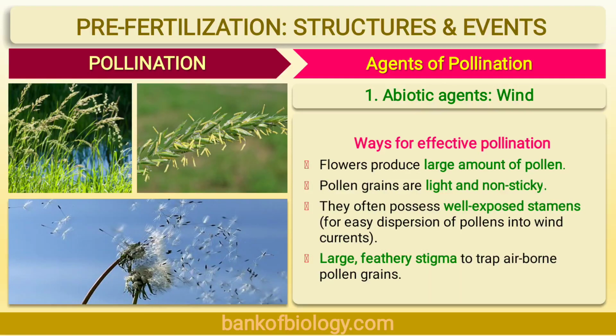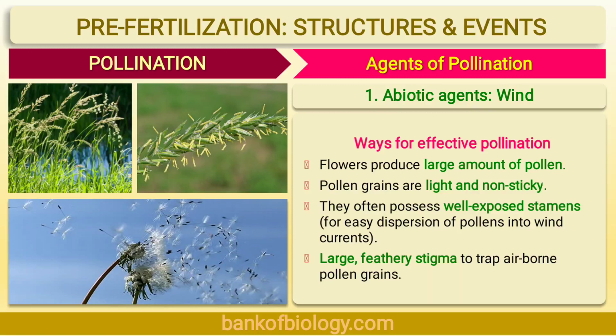Let's see the adaptations in the anemophilous flowers. Number 1. The flowers are small, inconspicuous. Inconspicuous means they are small or they are not very vivid and clear. They are colorless, without nectar and fragrance.